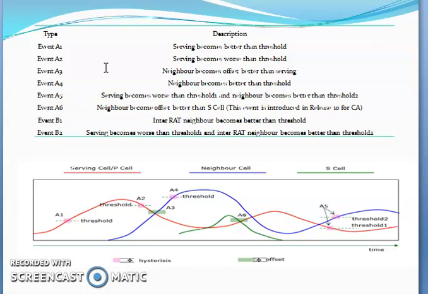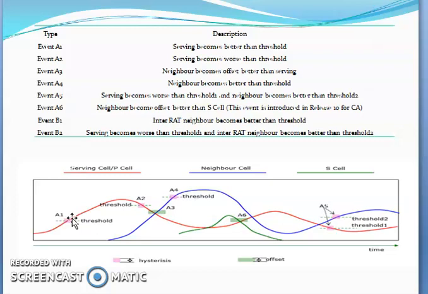What is event A1? Event A1 is when the serving becomes better than the threshold. Here is the graph. This is my serving cell, this is my neighbor cell, and this is my secondary cell, the SCell. And this is my threshold. A1 will be triggered when the serving becomes better than the threshold. That threshold is defined by the operator, based on RSRP or RSRQ.